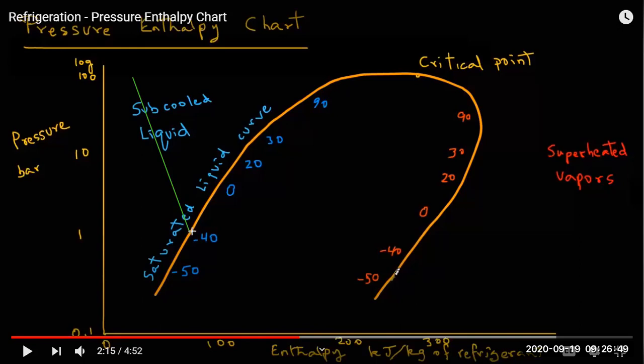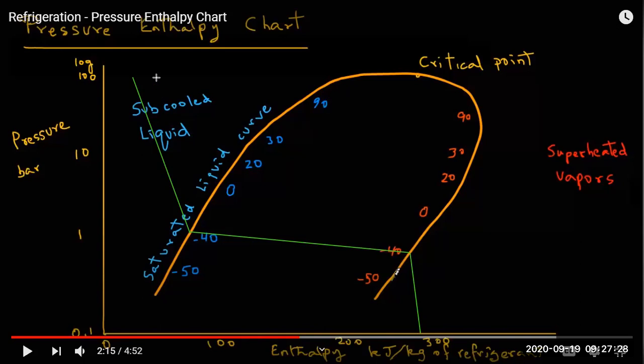Suppose at atmospheric pressure, some gases like natural gas will start turning into vapors even at -40 temperature. And it will keep turning into vapor, keep turning into vapor. The liquid will keep turning into vapors up to a certain stage where almost 100% of the liquid will be turned into vapors. After this stage, the temperature and pressure start dropping, and the gas starts expanding more.